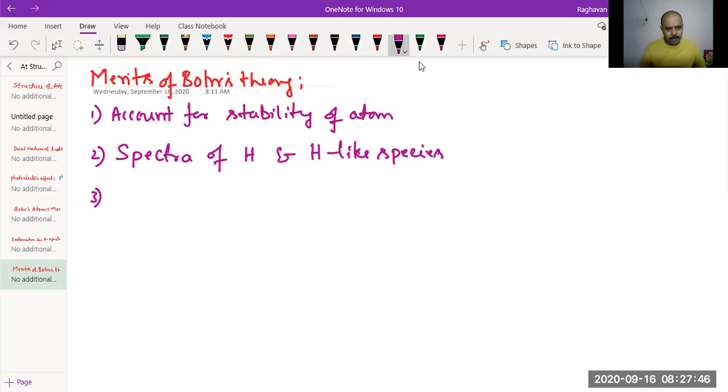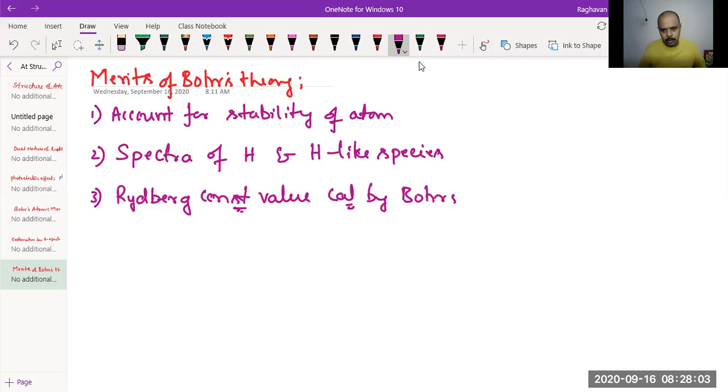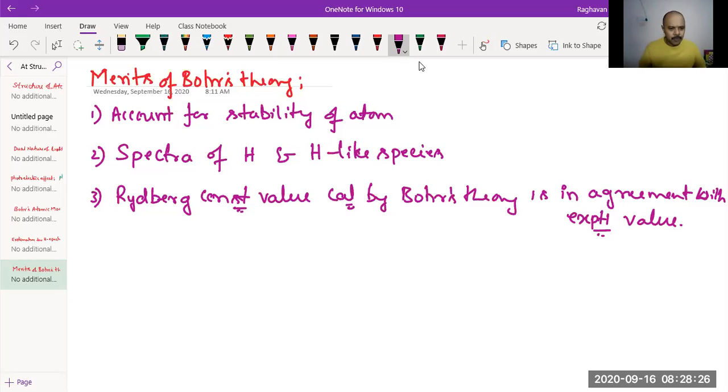So the Rydberg constant value calculated by Bohr's theory is in agreement with the experimental value. Okay, so that is one thing.